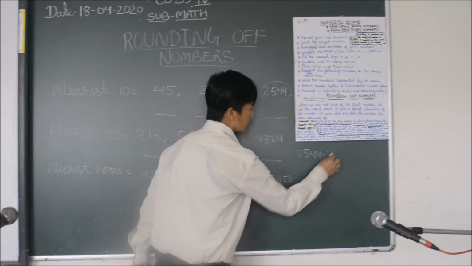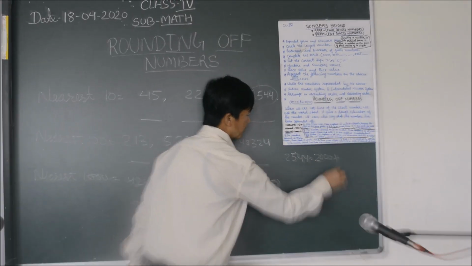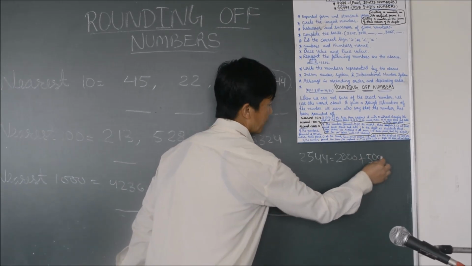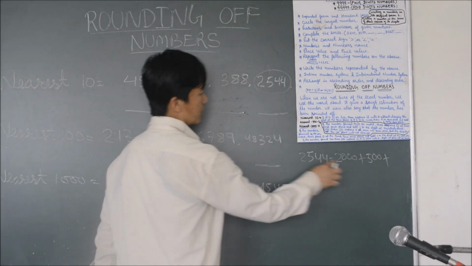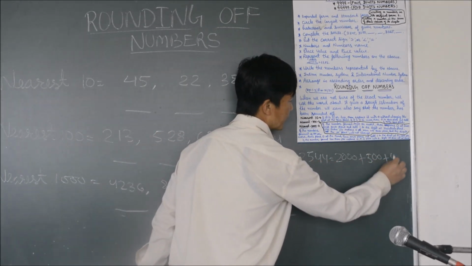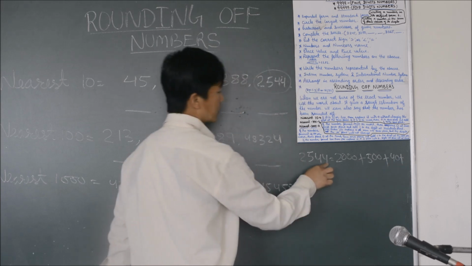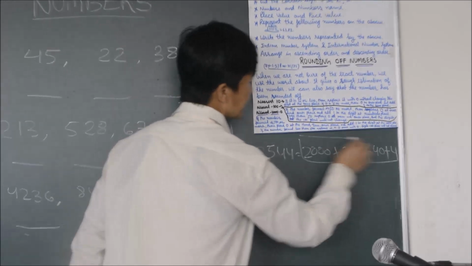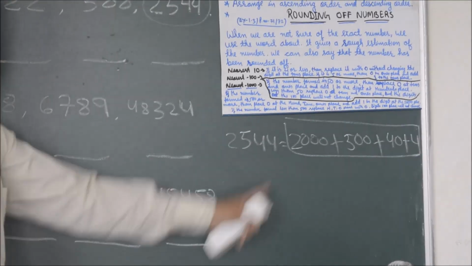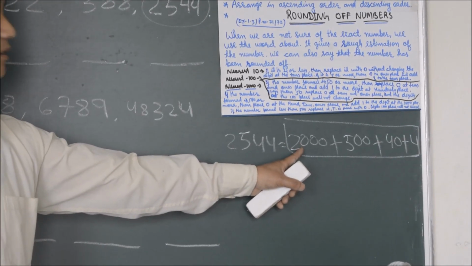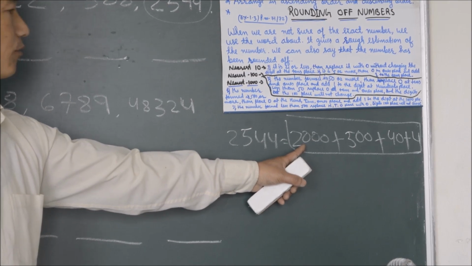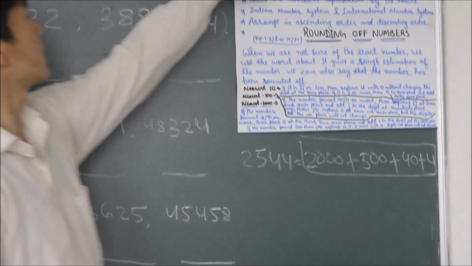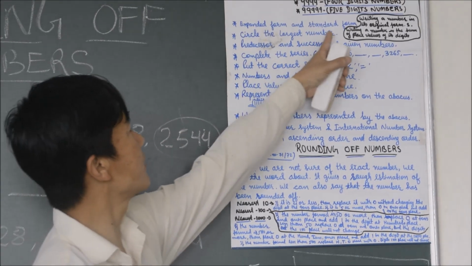That is 2000 plus 500 for the 5 hundreds, plus 40 because 4 tens means 40, plus 4 ones means 4. This type of writing is called expanded form. We have already done expanded form and standard form.